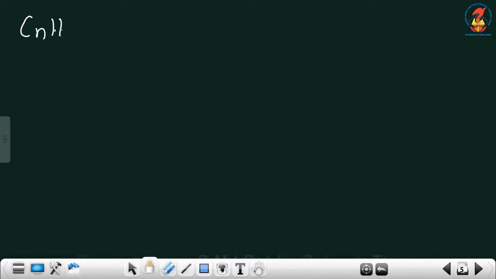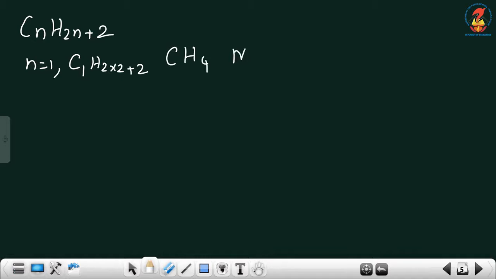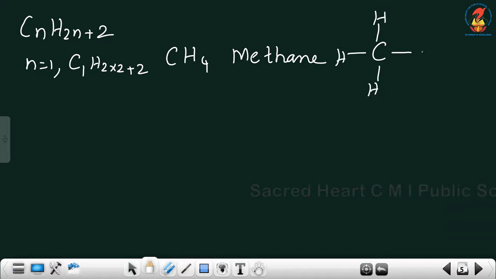So, I will write the general formula on the top, CnH2n plus 2. This is for alkanes. So, n is equal to 1, as we have already written, C1 H 2 into 1 plus 2, making it CH4. Its name is methane. Structure is only one carbon atom is there, around it 4 single bonds which are joined with hydrogen atoms.